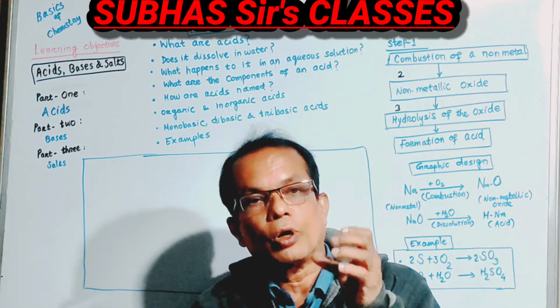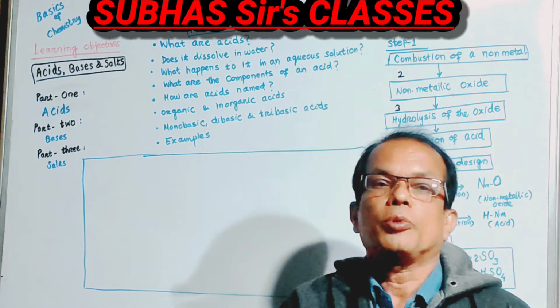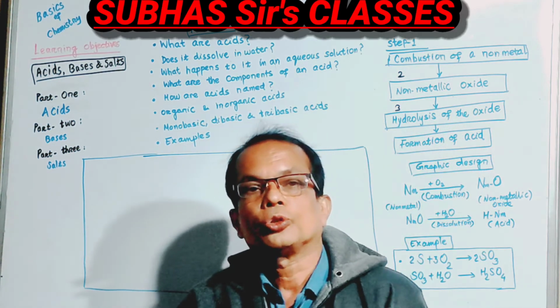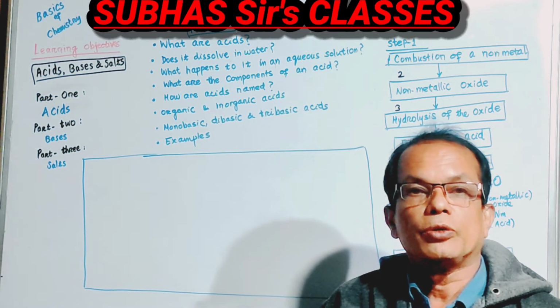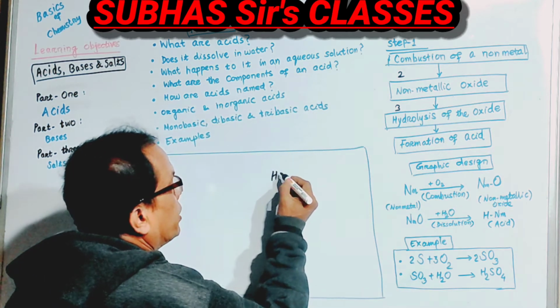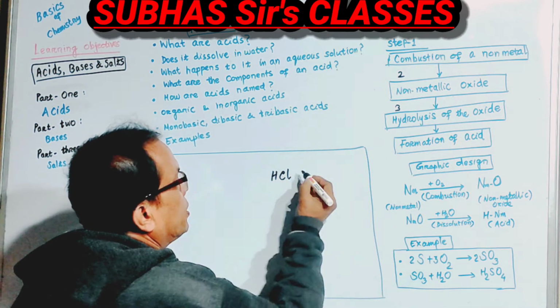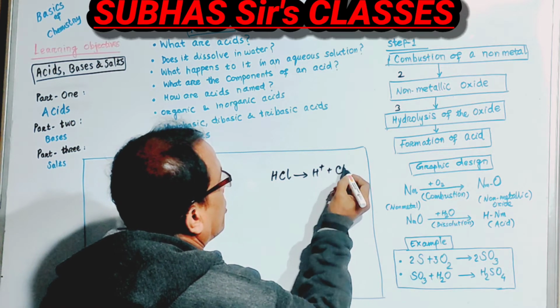When you add water to anything that is soluble in it, then it forms an aqueous solution. So in an aqueous solution of an acid, we must find the H plus ion and a non-metallic ion. So for example, hydrochloric acid is an acid, it contains H plus and Cl minus ions.